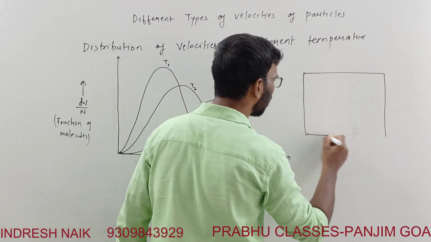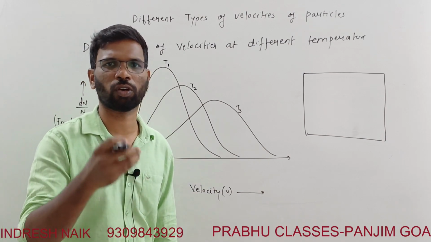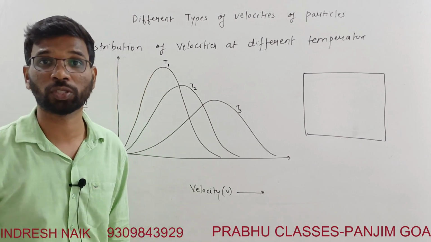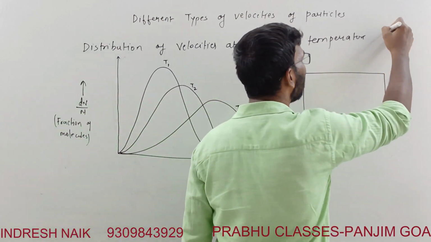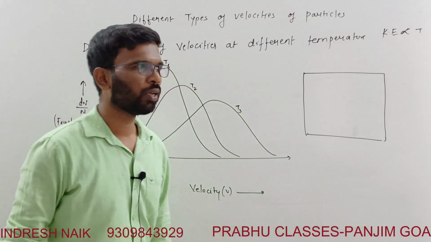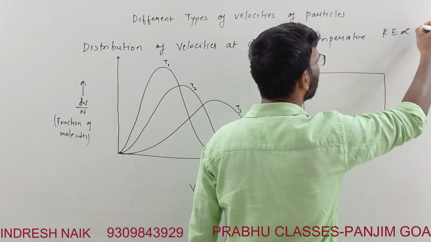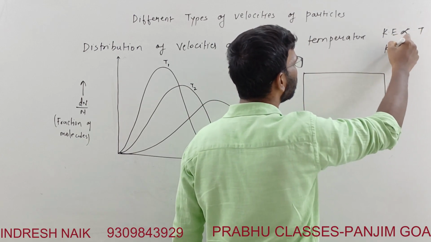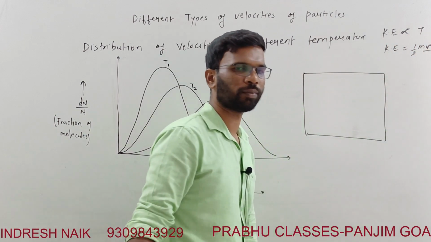Now just think of this. What happens? There was one of the postulates in the kinetic molecular theory. What did it say? Kinetic energy, or the movement of the particle, is directly proportional to temperature. Why is kinetic energy directly proportional to temperature? Because with temperature, kinetic velocity increases, because kinetic energy is equal to half mv square. This velocity is increasing, right?